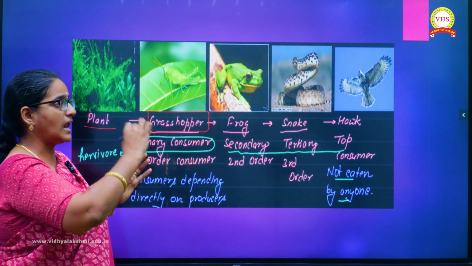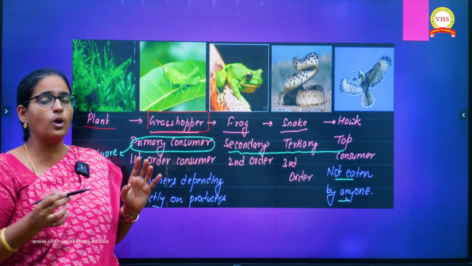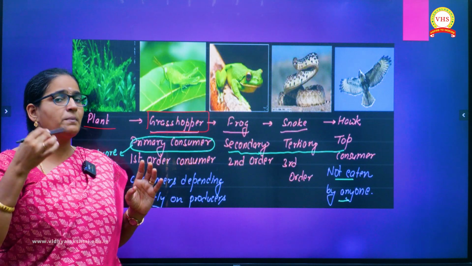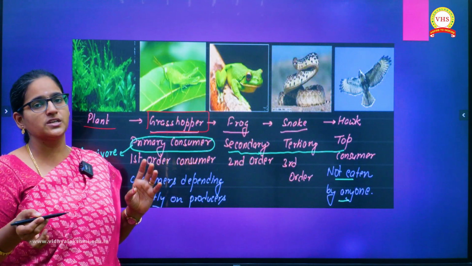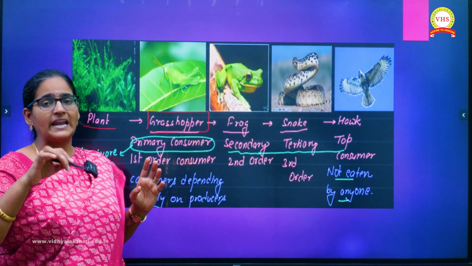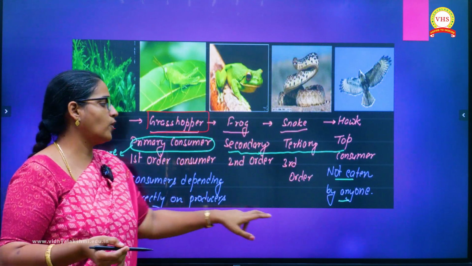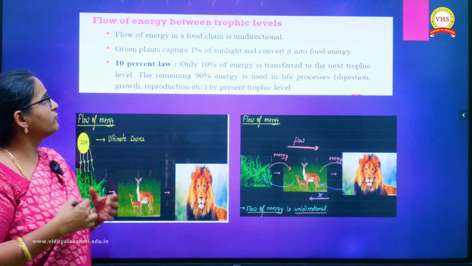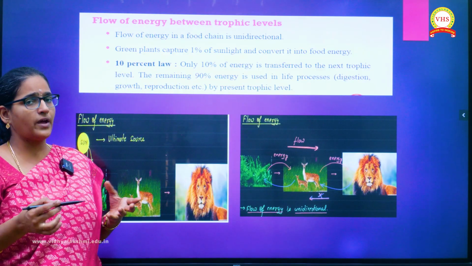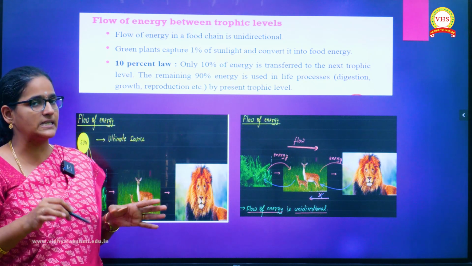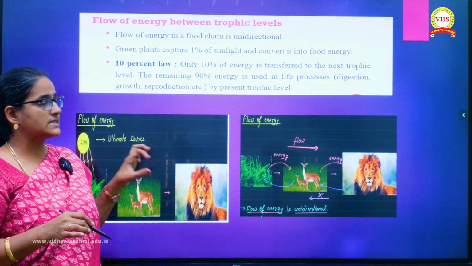So in this last trophic level, the species are there, no? Mostly it will not be eaten up by any other species. So you don't have any other trophic level beyond 4 or 5. Why don't we have anything beyond 4 or 5? We have a specific reason for that, which we will be discussing now.